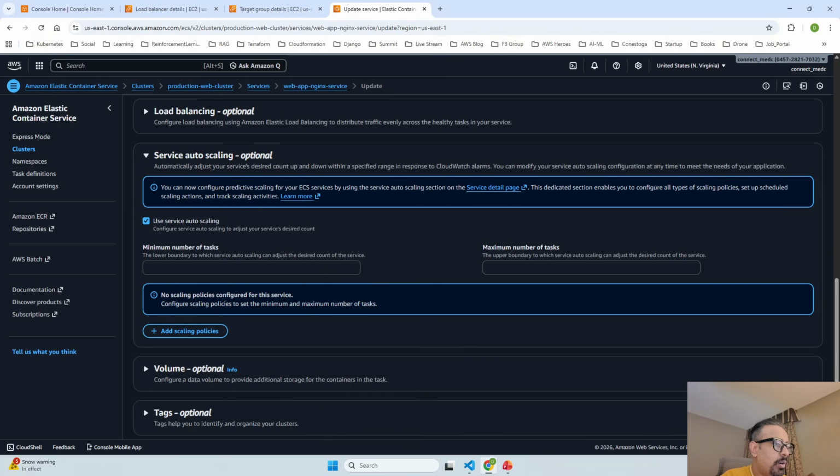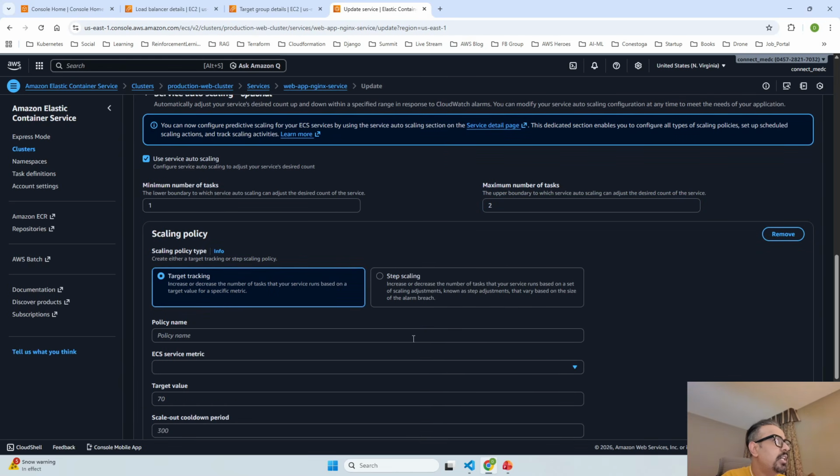So after selecting auto scaling, the next step for us is to set the limits. I will select the minimum number of tasks as 1, which is the same as our desired task mentioned above. And the maximum I will make it 2. 2 would be the maximum it can scale. Then I will click on add policy.